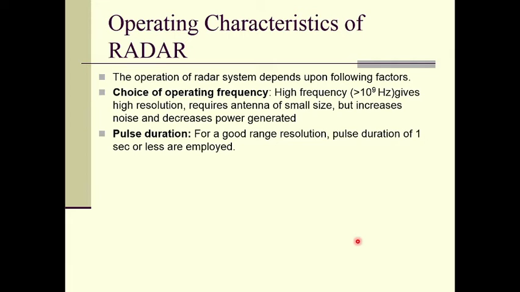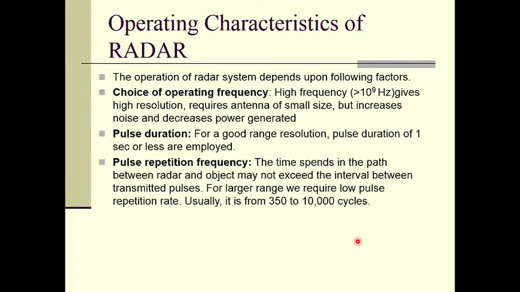So the transmitter will be working for only a short time and it will stop, and then the receiver will be in action, right? So we are sending pulses continuously. The transmitter will send a pulse, then it will stop working, then the receiver will be on and receive any incoming signal, then again it will stop, and then again the transmitter will work. So the pulse duration is very short, only a 1 second pulse, or less than 1 second duration pulse, will be employed, right?